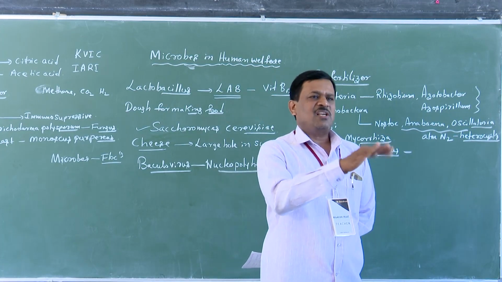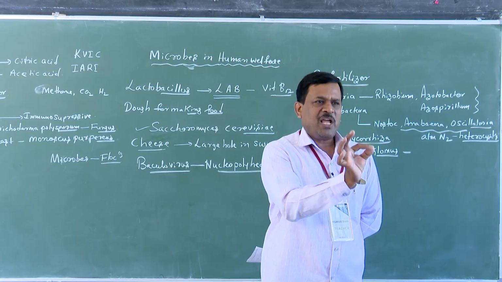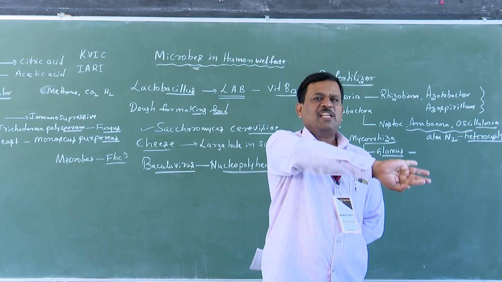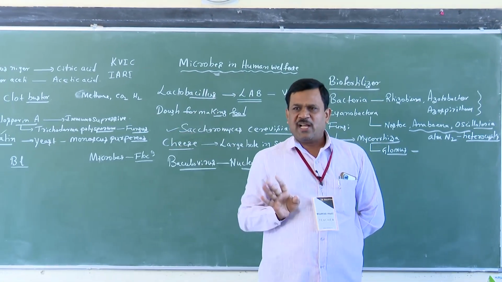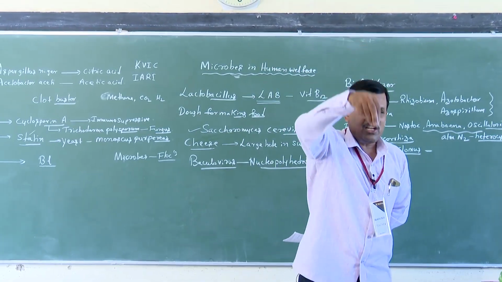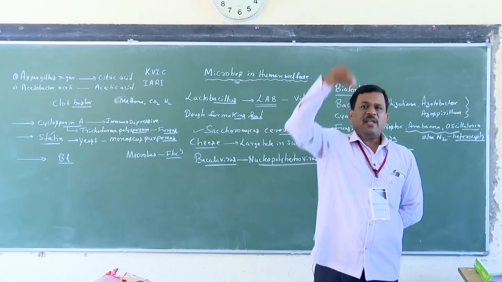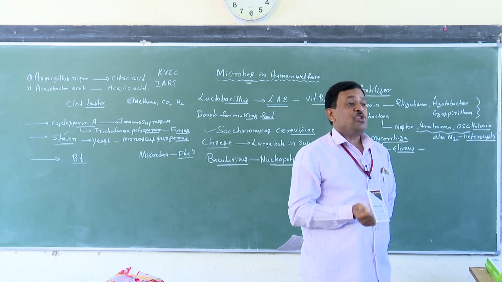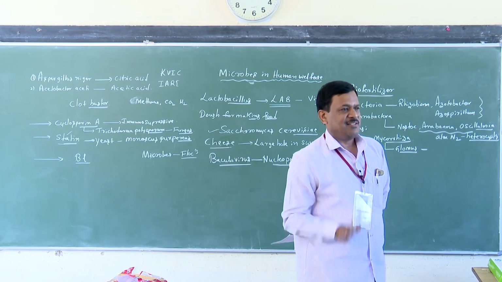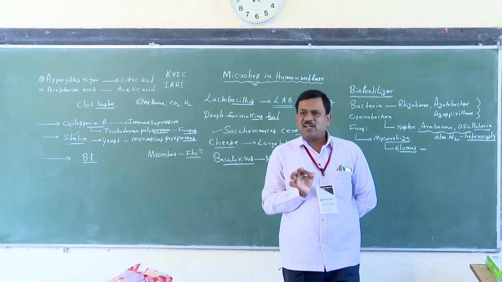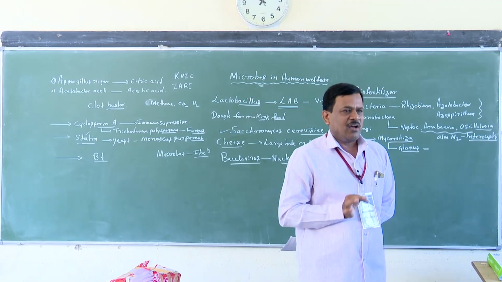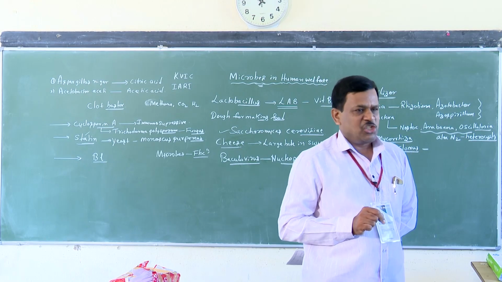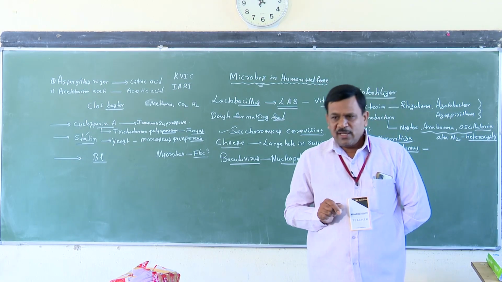Sir, what is the meaning of flocks? The formation of flocks: the primary effluent from the primary treatment is passed into the large aeration tank, where it is constantly agitated mechanically and air is pumped into it. This allows the vigorous growth of useful microbes into flocks. What is the meaning of flocks? Flocks are masses of bacteria associated with fungal filaments to form a mesh-like structure. Yes or no, students?